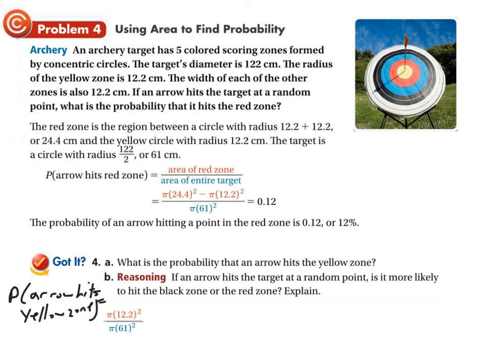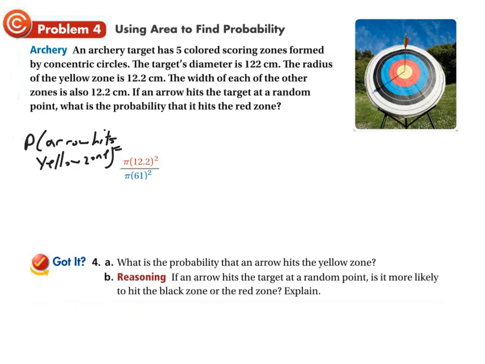equals this right here. Now, if we calculate this out, I'm going to pause it and calculate it because I need to go get my calculator. I'm going to leave this in terms of pi. What we get is 148.84 pi over 61 times 61, which is 3721 pi.